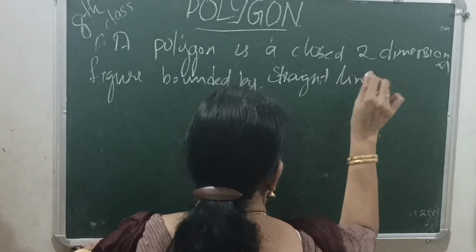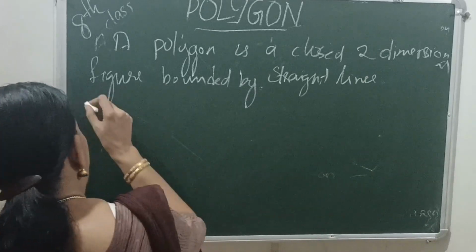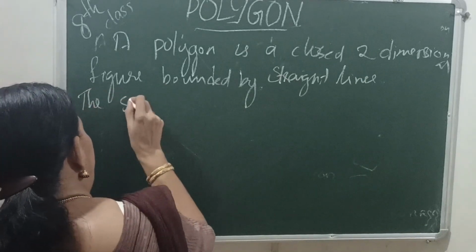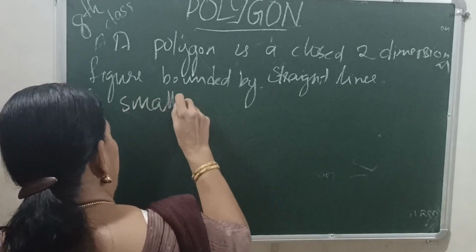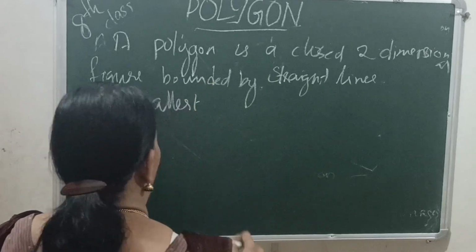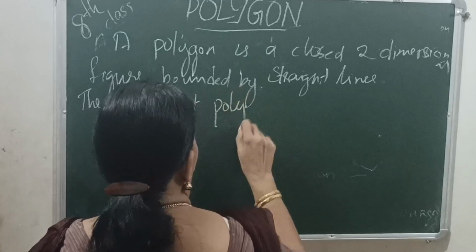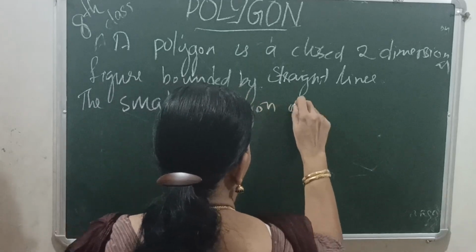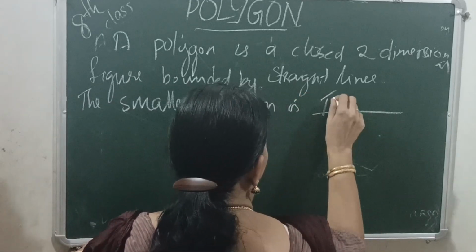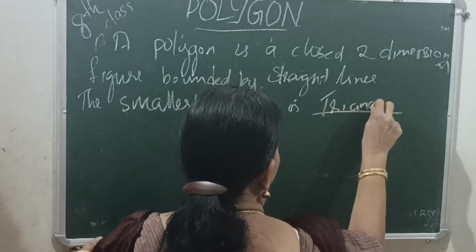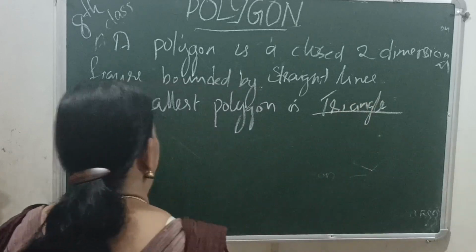Then the smallest polygon is a polygon with three sides. The smallest polygon, a short answer type question, is the triangle. That is a closed figure with three sides.